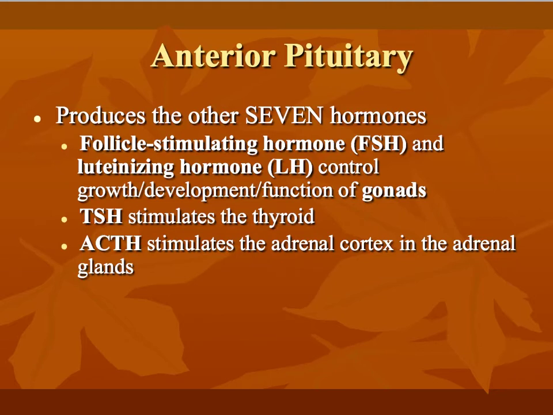And so these other 7 hormones are going to include follicle stimulating hormone, which is known as FSH, and luteinizing hormone, LH. These control the growth, development, and function of our gonads. Specifically, FSH is responsible for stimulating estrogen secretion, egg production in females, and also sperm production in males. Luteinizing hormone is responsible for triggering ovulation and also progestin production in females. It prepares the female's body for pregnancy, and it's also responsible for androgen production in males.